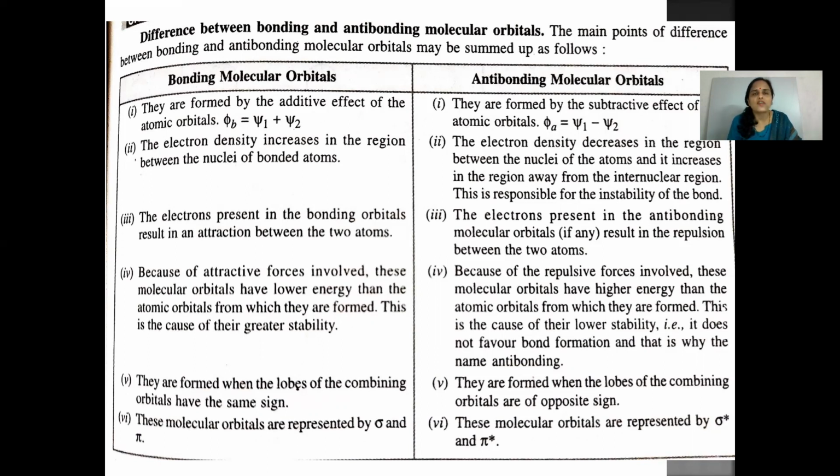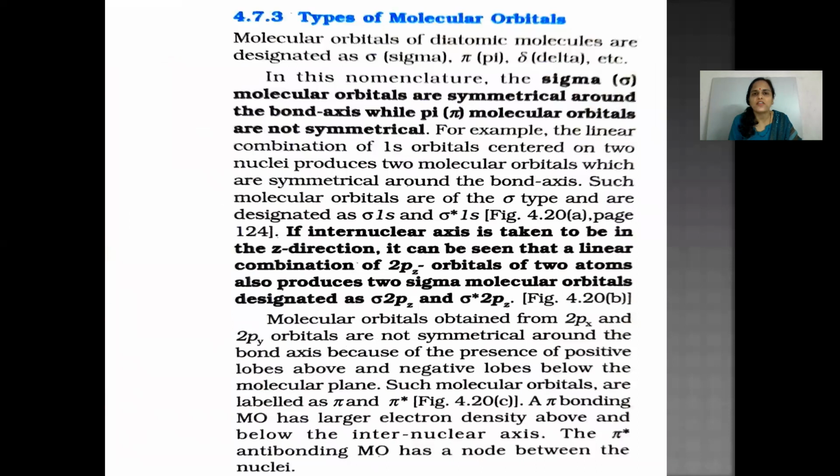Bonding molecular orbitals are formed when the lobes of the combining orbitals have the same sign, and anti-bonding molecular orbitals are formed when the lobes of the combining orbitals are of opposite sign. Bonding molecular orbitals are usually represented by sigma and pi, whereas anti-bonding molecular orbitals are represented by sigma star and pi star respectively. So keeping in mind the difference between bonding and anti-bonding molecular orbitals, let us have a quick look at the types of molecular orbitals.